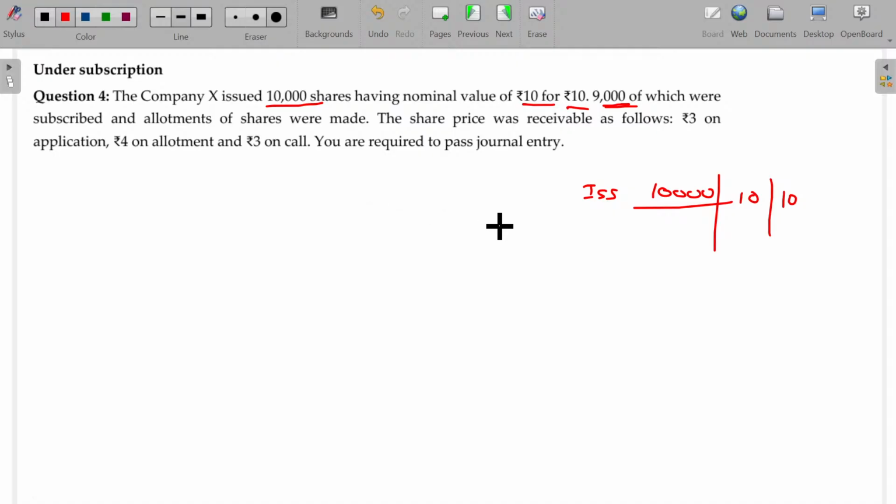Subscription happened only for 9,000. Allotments were made, though it is under subscription, but it is possible to run with under subscription, so the company allotted the shares. The share price was receivable as follows: 3 on application, 4 on allotment, and another 3 on first call.